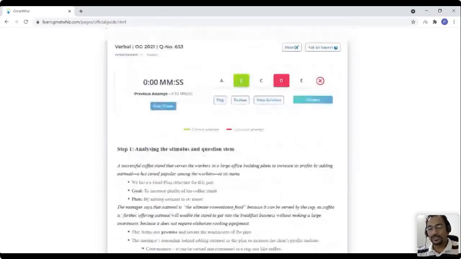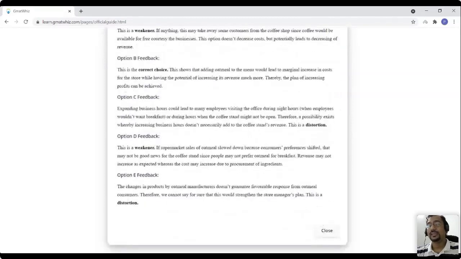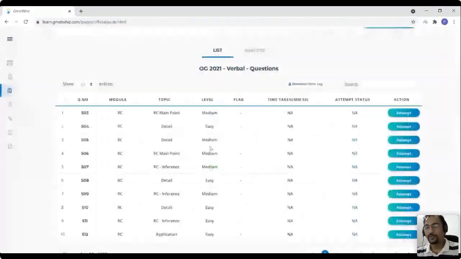If you're looking at OG solutions, they're not generally very detailed. Over here, we have actually created solutions for the questions using the GMAT-Wiz methodology. So you can check the solutions you want to, and then once you close it, you can attempt all the questions in this format over here.